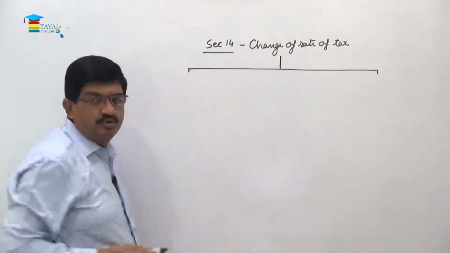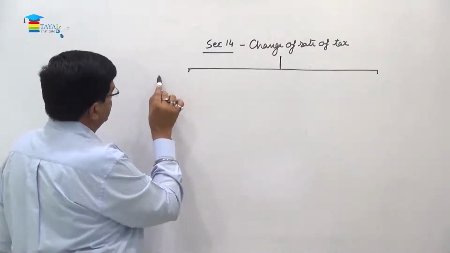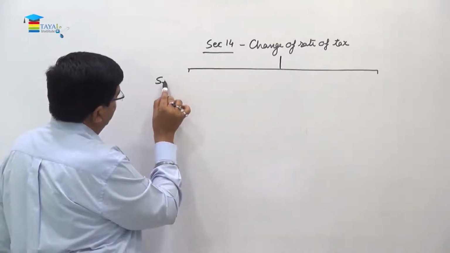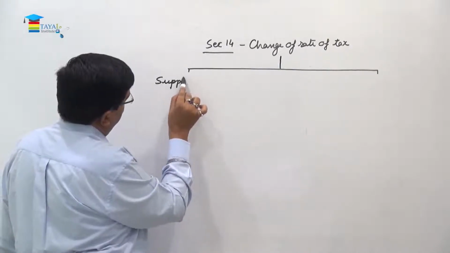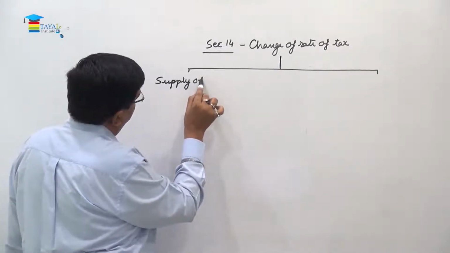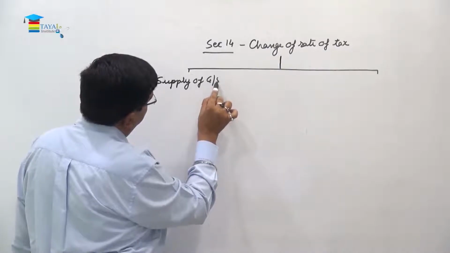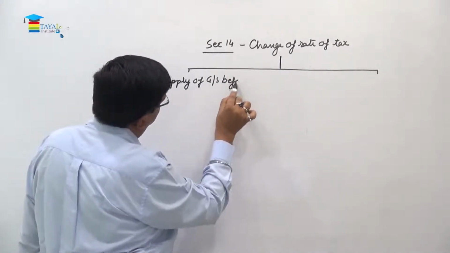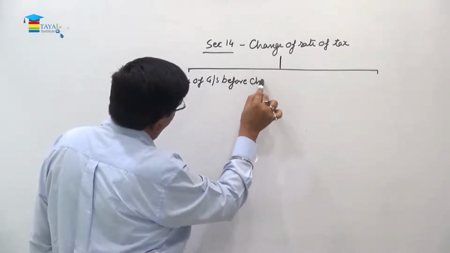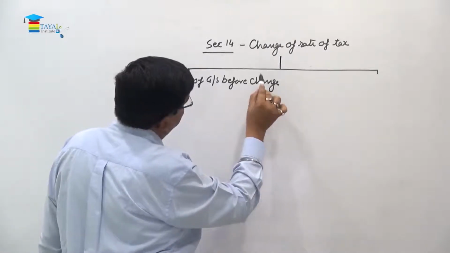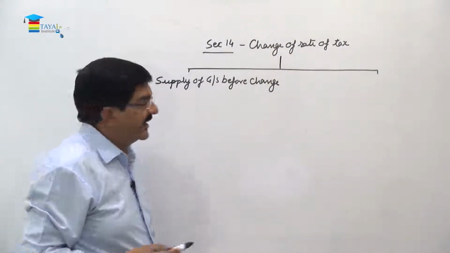This is in two parts. This is supply of goods or services before change. What is the change? Change in the rate of tax.